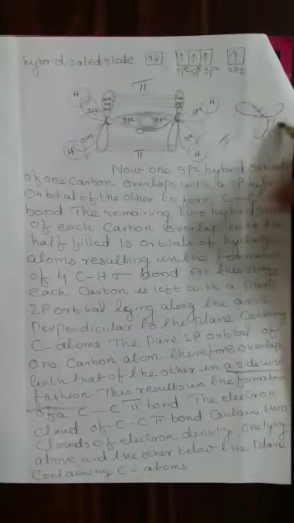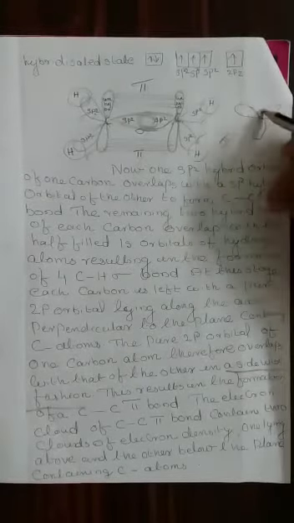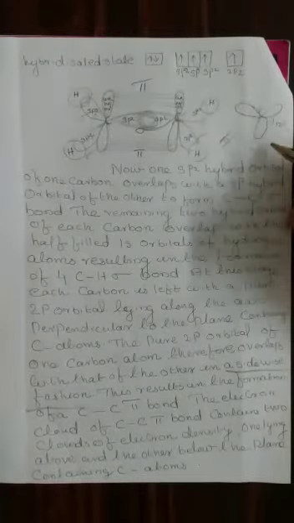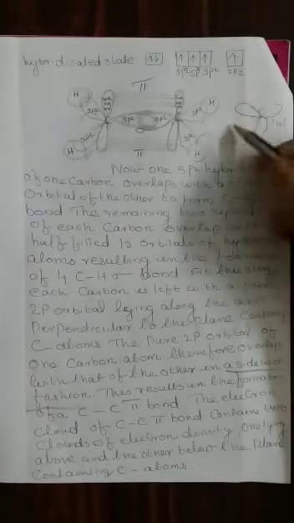Now is the most important point. The hybridized orbitals are separated by an angle of 120 degrees, and each carbon has an unhybridized orbital. This is one carbon atom. In a similar way, the other carbon atom also has the same structure. Now let us take both the carbon atoms.